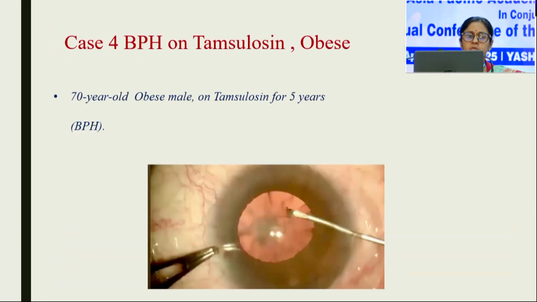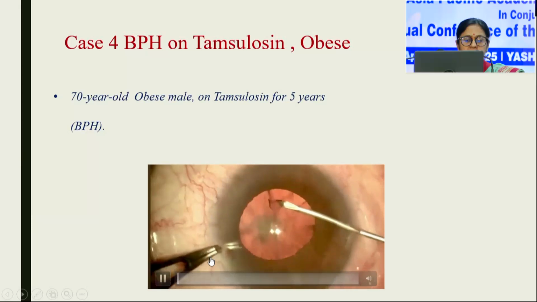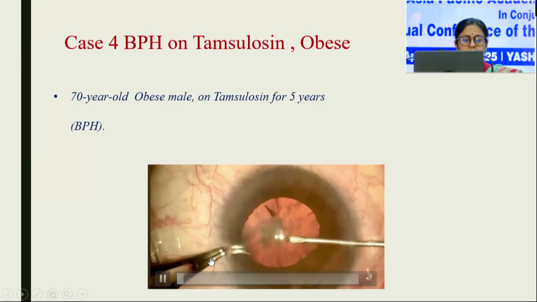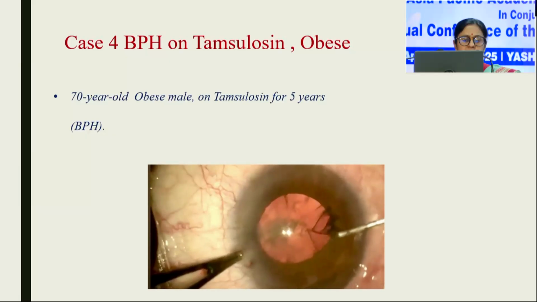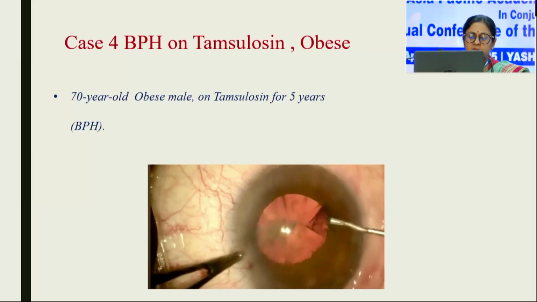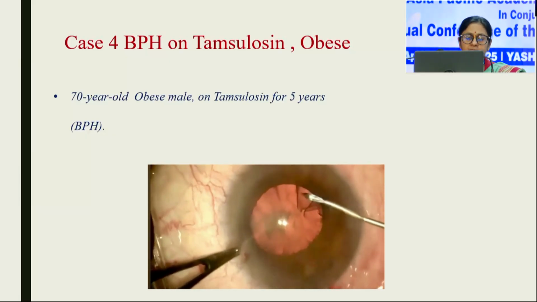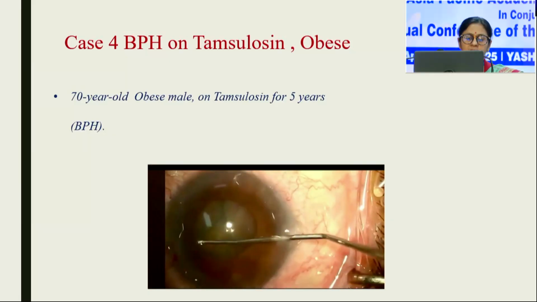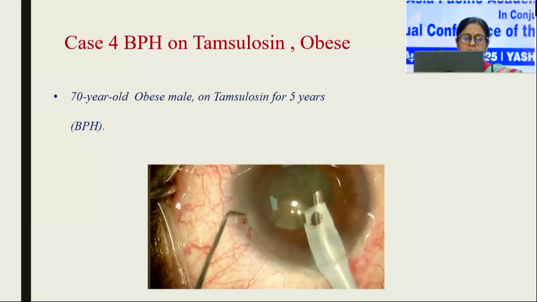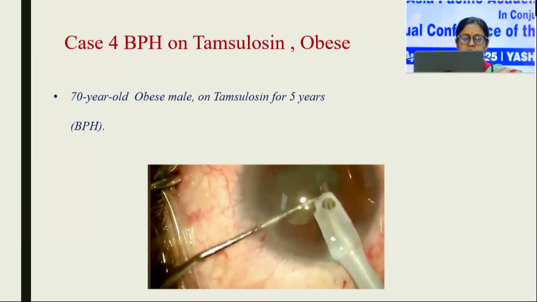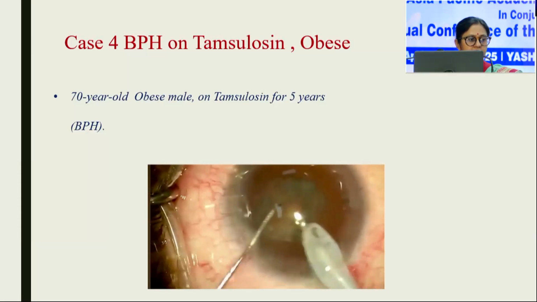Now a patient who is on tamsulosin is at high risk for floppy iris syndrome, and the surgery must be done with great care. The parameters must be kept low, the bottle height should be low, the fluctuations in the anterior chamber need to be kept to the minimum, and if needed we can use pupil expanders. You can see this pupil is small, and still the surgery can be managed if we keep the parameters low.